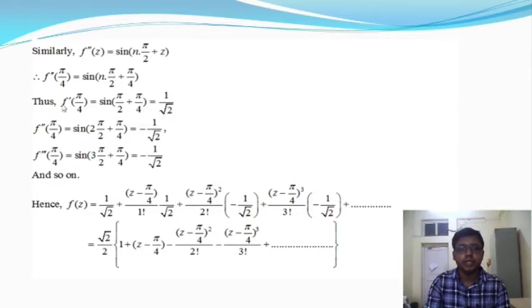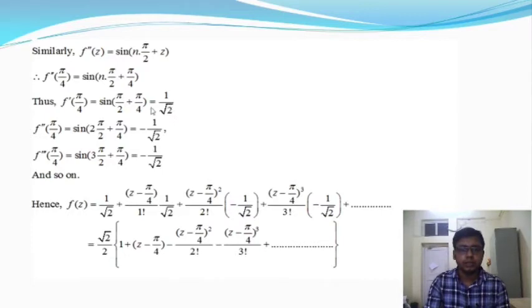Now we can find the first derivative f dash z about the point z is equal to pi by 4, and the first derivative of f of z, that means sin z, about the point z is equal to pi by 4 will give sine of pi by 2 plus pi by 4. So from this we will get the value of the first derivative of sin z, and it will give 1 by root 2.